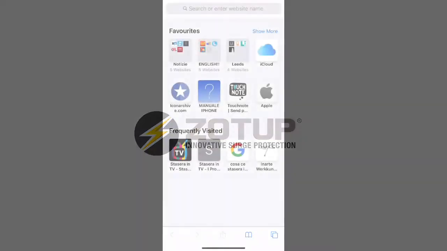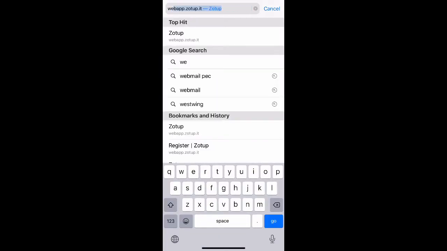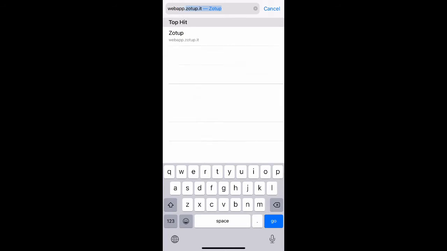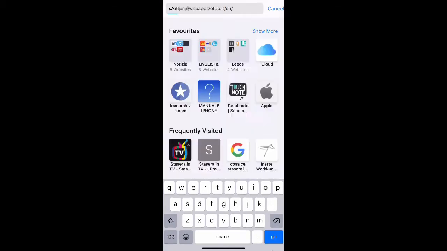In your browser, type the following link: webapp.zotup.it/en. As an alternative, you can find the link on our website zotup.com download section.